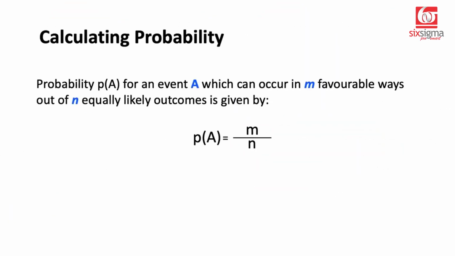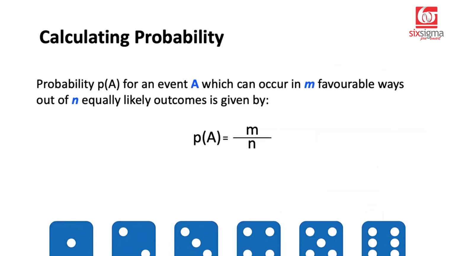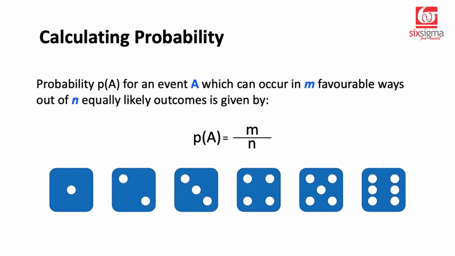Probability P(A) of an event A, which can occur in m favorable ways out of n equally likely outcomes, is given by m divided by n. So what are equally likely outcomes? When the probability of occurrence of each outcome is one and the same. So when we roll a fair die, we don't have a bias that only an even number would show up or a number less than 5 would show up. Every number stands an equal chance to show up on top, on the face. Those are called equally likely events.